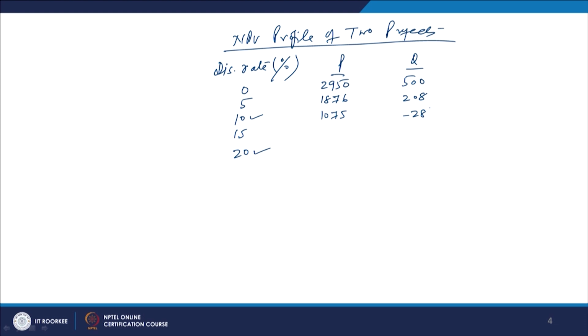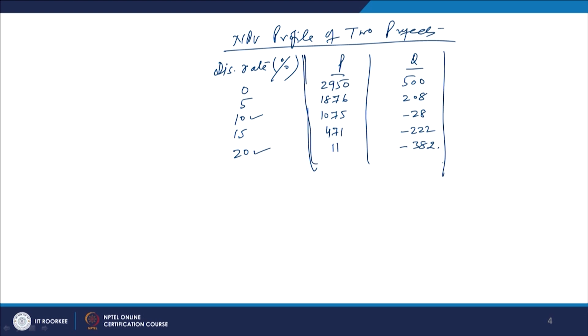At the 15% discount rate, this comes up as 471 and this comes up as minus 222. At the discount rate 20%, this is 11 and this is minus 382. So, this is the NPV profile of the two projects, project P and project Q.